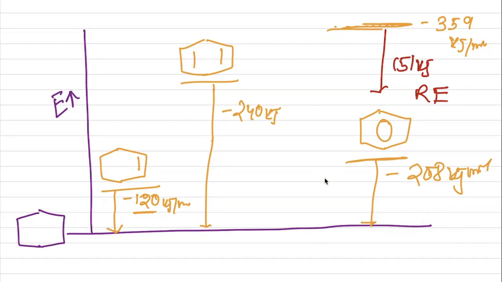Both things are important, resonance effect and mesomeric effect. Now, the next thing we will learn is conjugation. Conjugation is very important. What is conjugation?